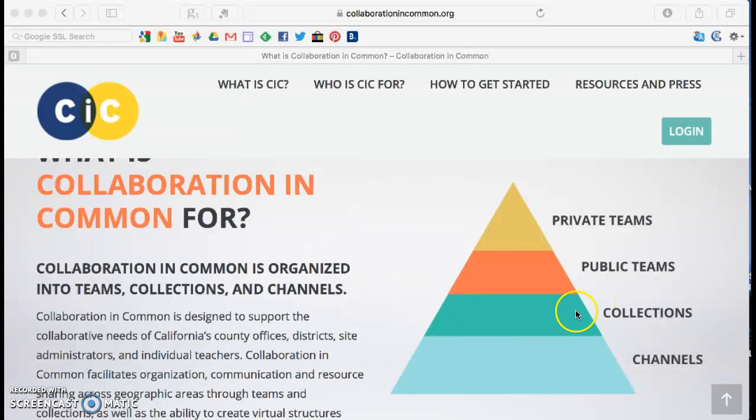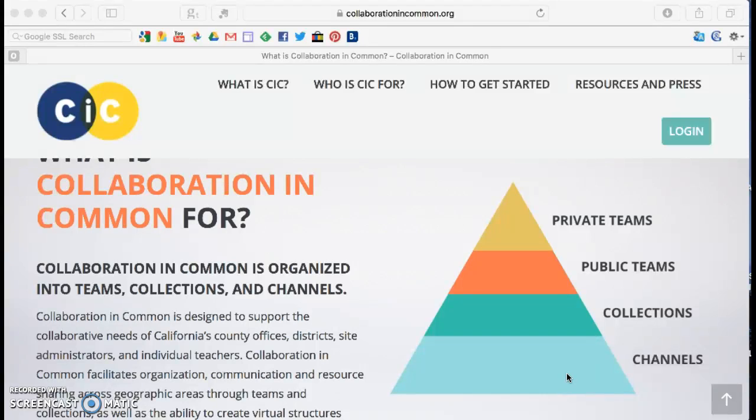Collaboration in Common also has these things called collections, and these are collections of resources that could either be documents or links to websites that are around a theme. So within our private team, we can also have collections that we share with one another. Channels are for larger organizations, and they're kind of like collections of a collection.